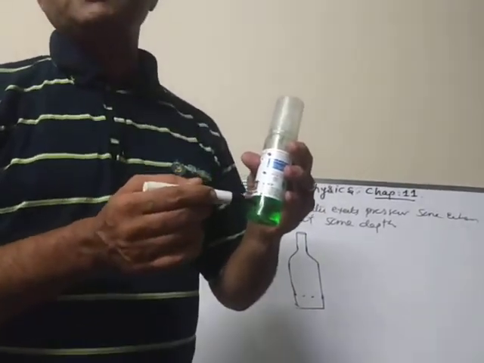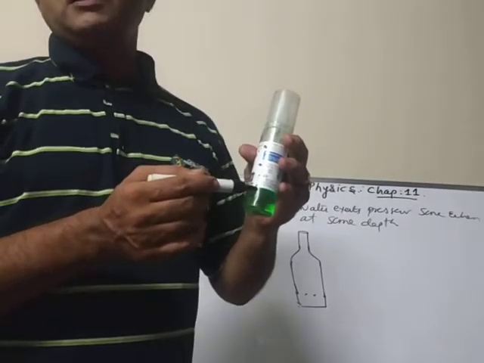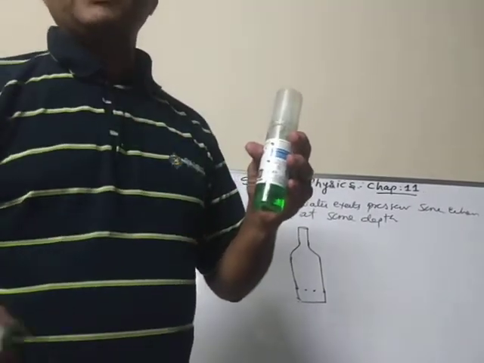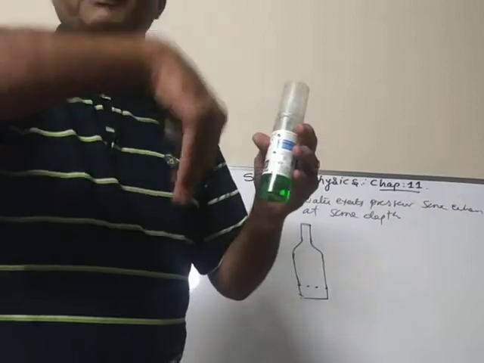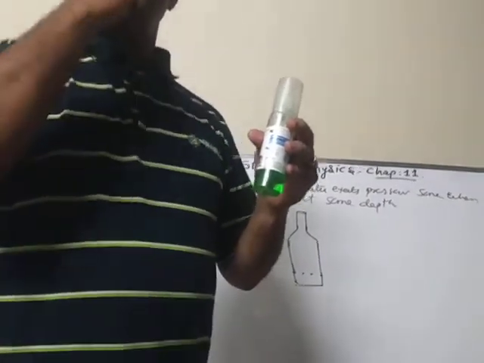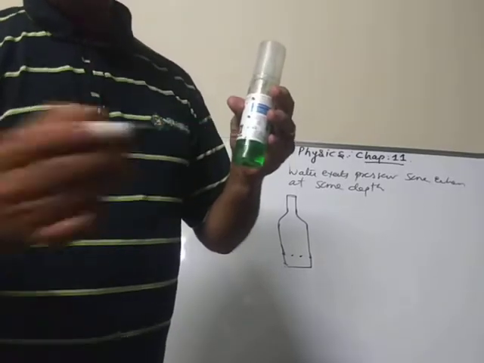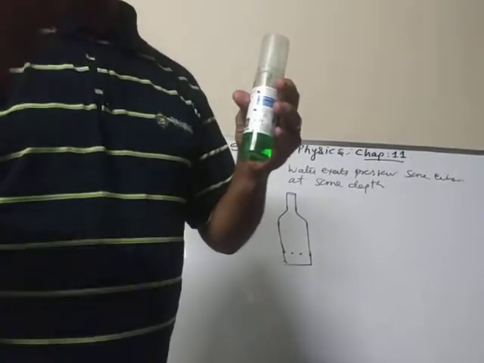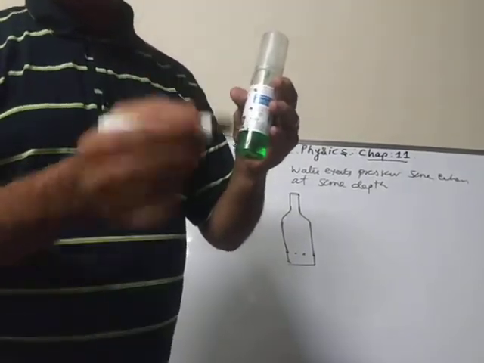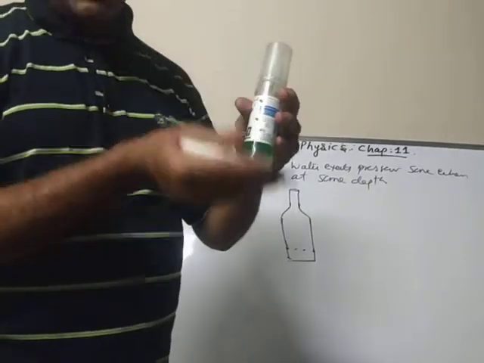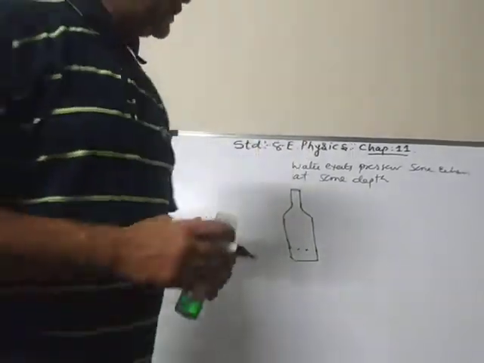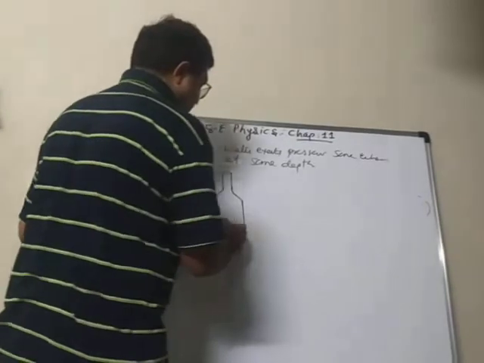From the downmost hole, the water will go very far. Why? Because as you go deeper and deeper, the pressure is high. So here, high pressure, therefore that water will be thrown very far. Here it will be little, and here it will be even lower. I will show you in the example also.